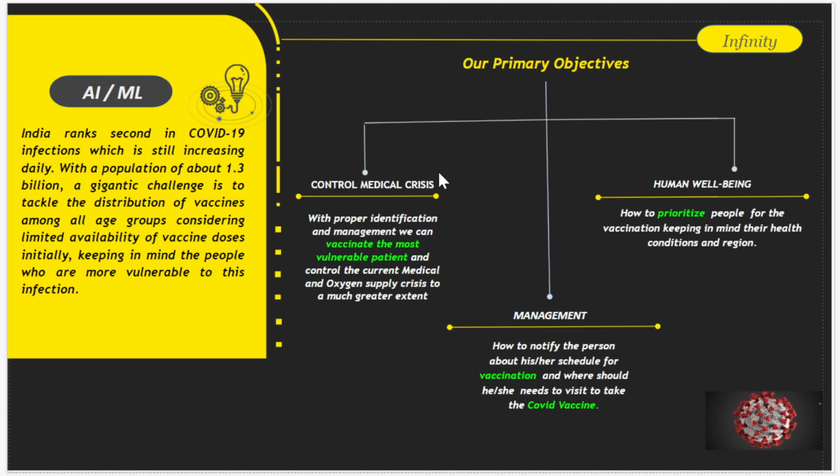Consider the age group 18 to 45, which is about to get vaccinated. This consists of around 60 crore people. But the current vaccine supply and infrastructure are not sufficient to vaccinate all these people in a short span of time. So there should be a proper distribution system that prioritizes people, keeping in mind their health conditions and demographic locations as well. This will reduce the mortality rate as well as help to control the current medical crisis.